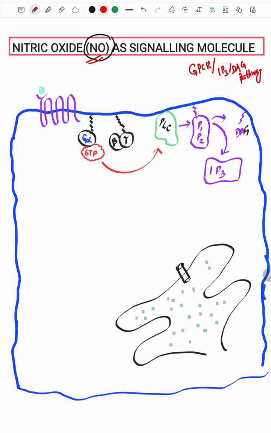So this starts when a ligand like acetylcholine binds with the receptor which you see right on your screen, this GPCR, G protein coupled receptor. Once the ligand binds with this receptor, it activates an important trimeric protein, the G protein, and it is the G alpha subunit of that protein which gets activated.